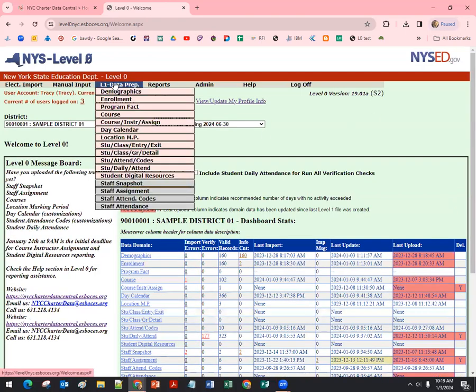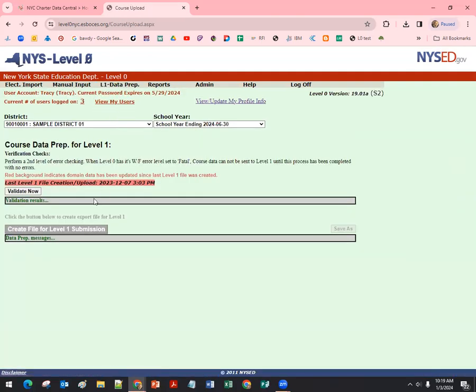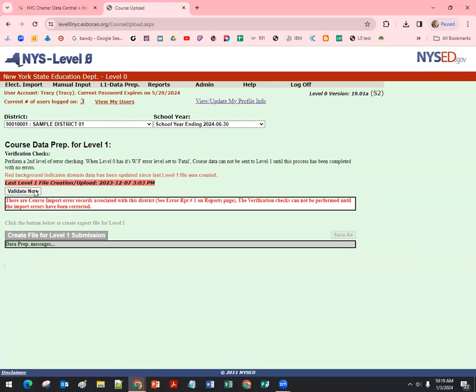Every time that you save data, whether it's an electronic import or any manual record, the data is safe in level 0, but to move it to level 1 of our data warehouse to be transferred to the City Department of Education for submission to the State Education Department, it must clear the level 1 data prep process. So after you've loaded data, you would go to that template that you've loaded data for. It's warning me on this screen, right? It's red. It's saying, Tracy, you've loaded data, but you haven't locked it since you've either made a delete or loaded data last. So I would go to validate now.